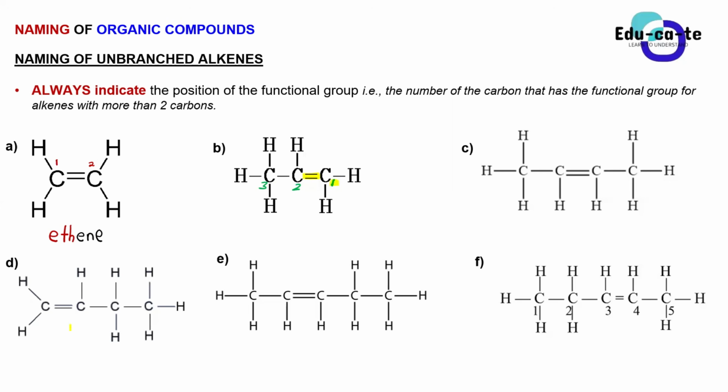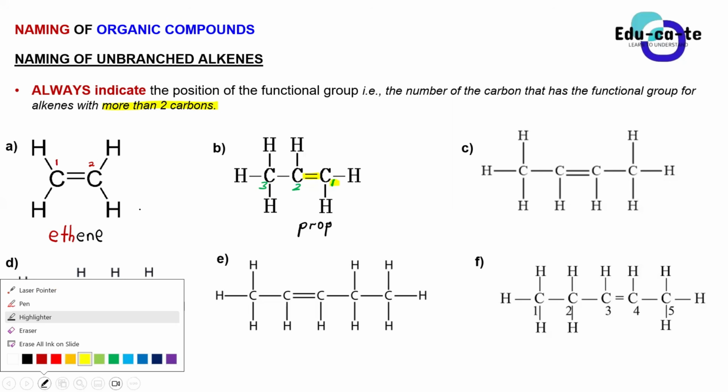Okay, so when you are naming this, you still use the same standards and you count the number of carbons. We're having 3 carbons in the parent chain, so that is going to be your prop. But since we are having more than 2 carbons, whenever your alkene has got more than 2 carbons, you must tell us, before you write the suffix, which carbon is having the functional group, and in this case that is going to be carbon number 1.